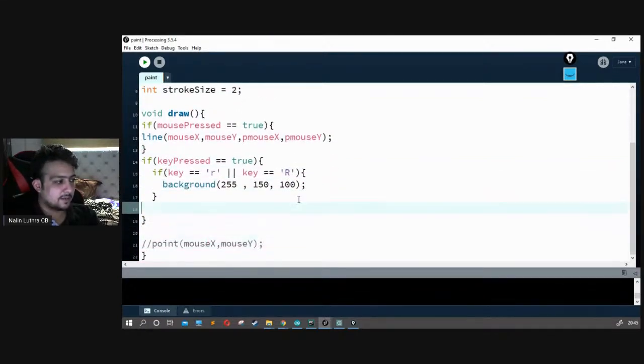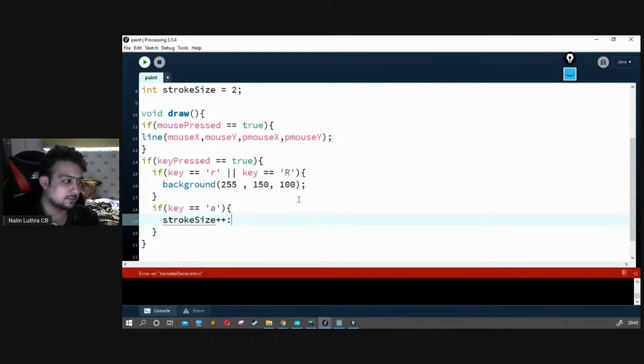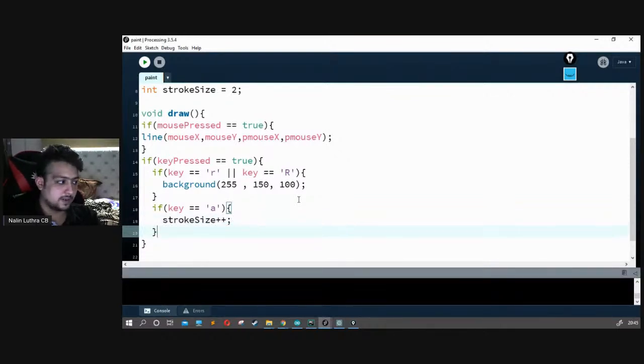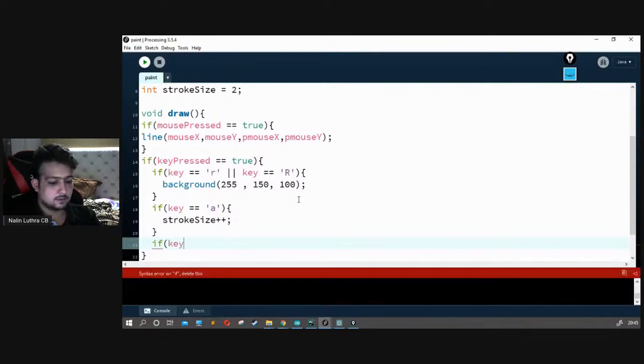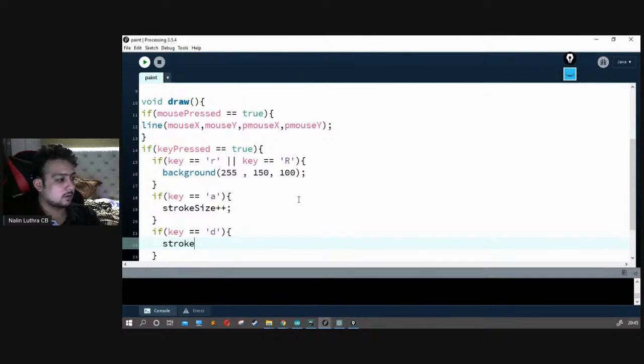So whenever I press, if key is equal to A, we say stroke size plus plus. So stroke size will increase. And when I press D, if key is equal to D, stroke size minus minus.